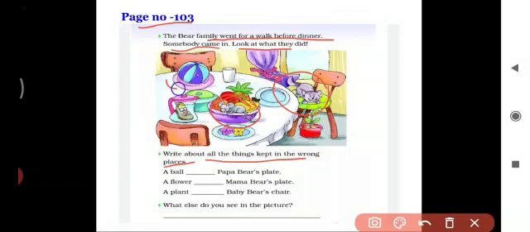See here, the ball is not in the correct place. See the flower: ball, Papa Bear's plate; a flower, Mama Bear's plate; a plant, Baby Bear's chair, right? So we need to write that. And what else do you see in this picture? See, a shoe in a jar, right? These things you need to write in the book.